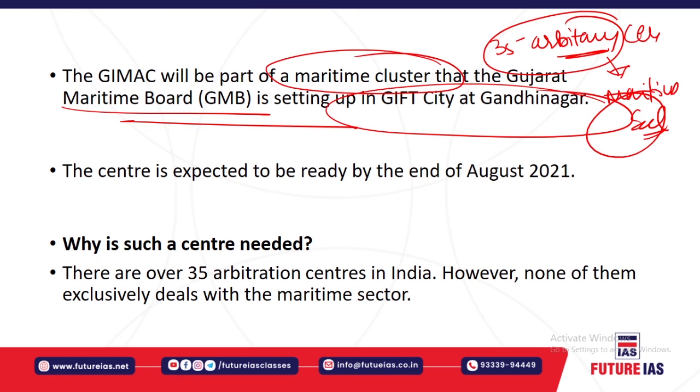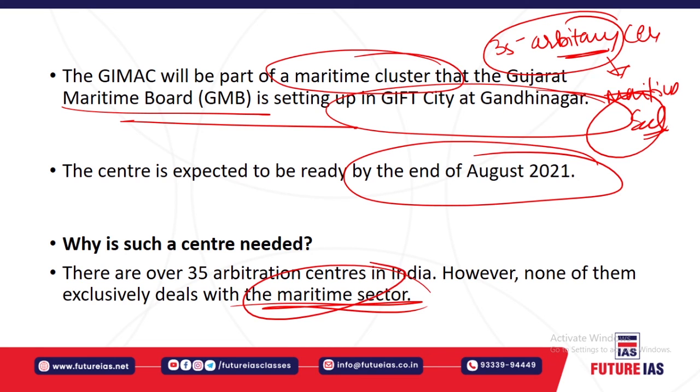For that purpose, land has been leased within GIFT City. Around 10,000 hectares of land is leased within GIFT City for the promotion of this arbitration center. This center is expected to be ready by the end of August 2021. It is needed for dealing exclusively with the maritime sector in our country.